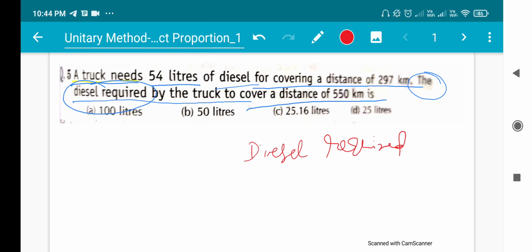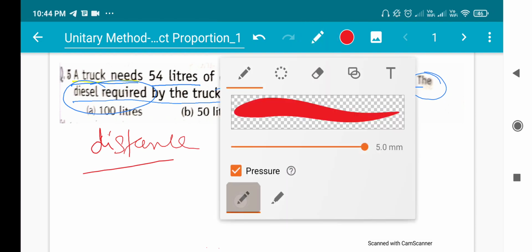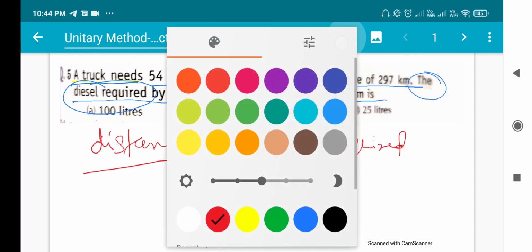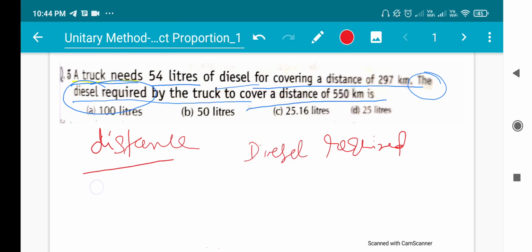on the right side, and here is distance. The distance is 297 km.